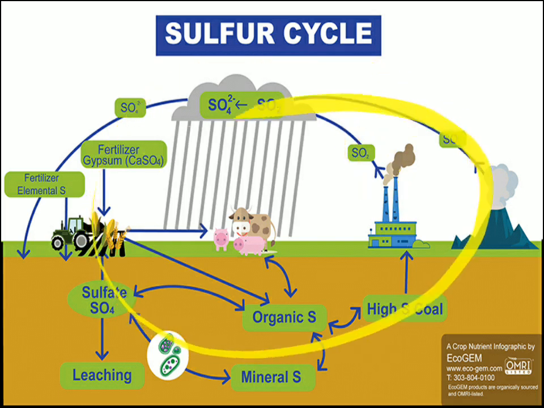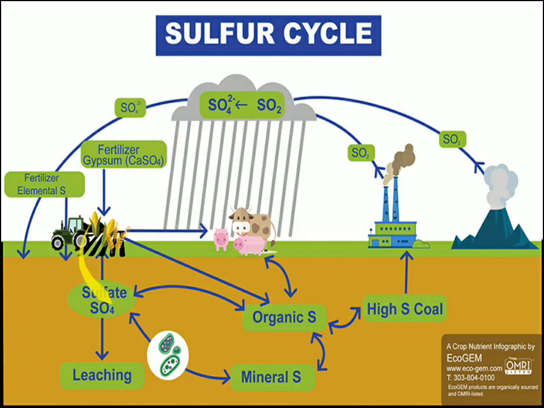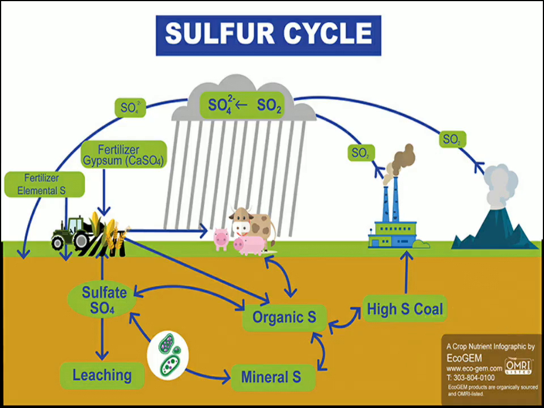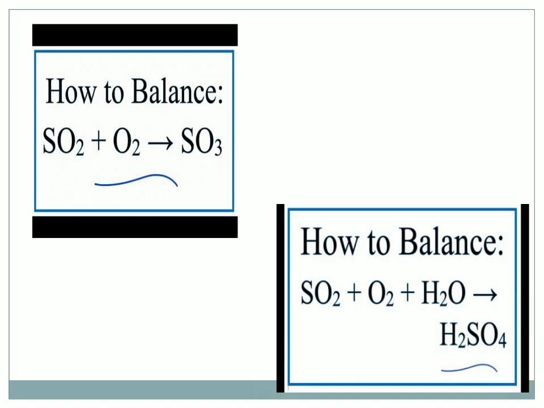So this is the sulfur cycle, where you see sulfur as a main organic element that is being circulated in a cycle. And how do we balance it? That is not of your concern, but I've given this because in the atmosphere, whichever sulfur dioxide is present will combine with the oxygen present in the environment. It forms SO3, and when water also comes and joins with the sulfur dioxide that has been released by the industries, the water will form sulfuric acid, which is nothing but the acid rain. That is why I have mentioned these equations for you.